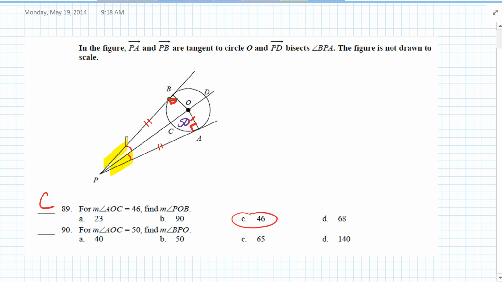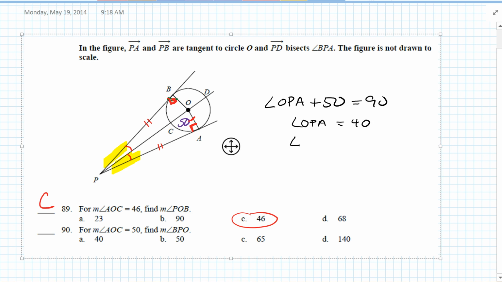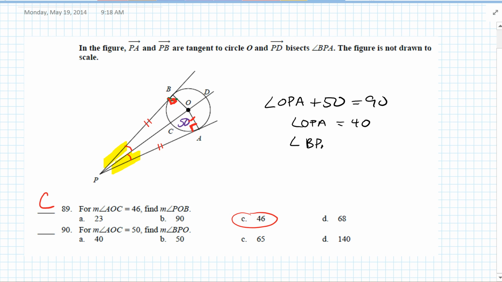We know these two angles at the bottom are congruent. So we know the smaller angle down here at the bottom has to be that angle. So the measure of angle OPA plus 50 must equal 90. How do we know that? Because we know the sum of the three angles of a triangle must be 180. So OPA is going to be equal to 40. If OPA is equal to 40, the measure of PBO is going to be 40 as well. So the answer is 40, A.